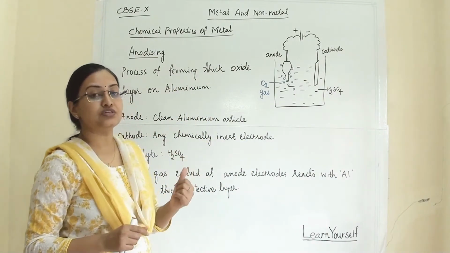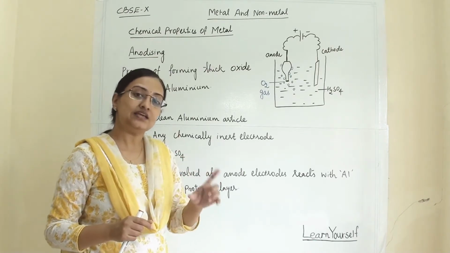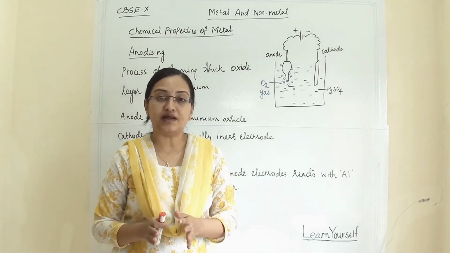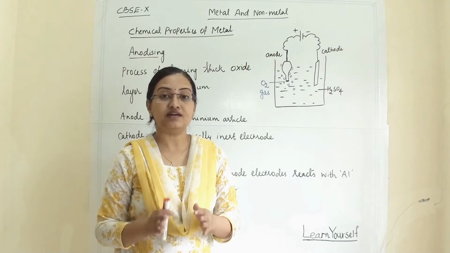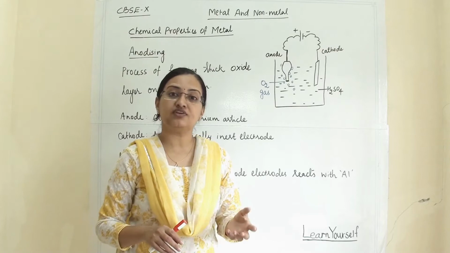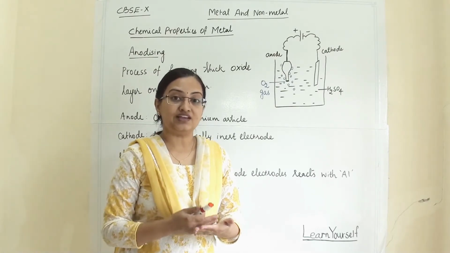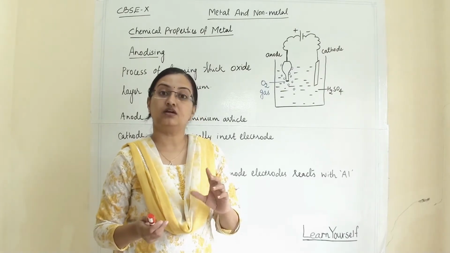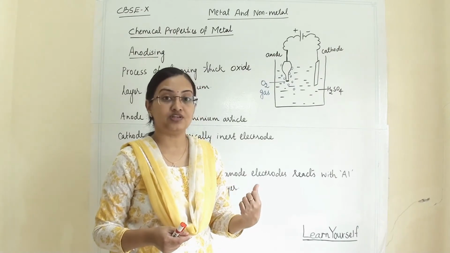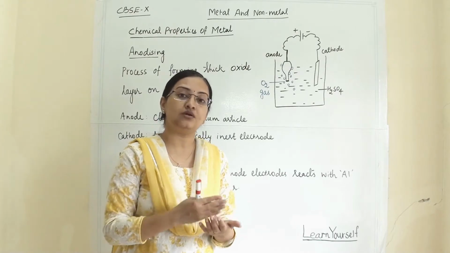We use the same chemical properties of aluminium to coat any article of aluminium. Aluminium is a metal which has a very low melting point and is an abundant element on the earth. So aluminium is widely used in gift articles and showpiece articles. When we want aluminium to be shiny and colorful, we use the same chemical property and coat a thick layer of oxide on the aluminium article.